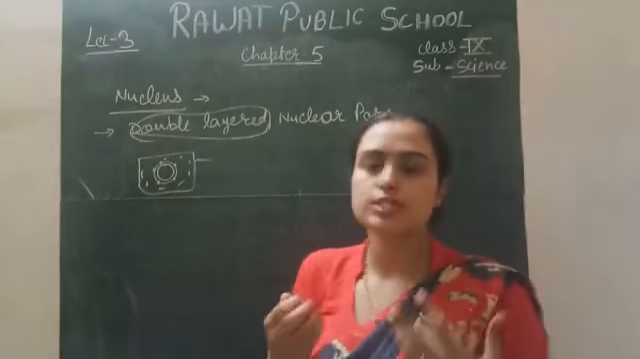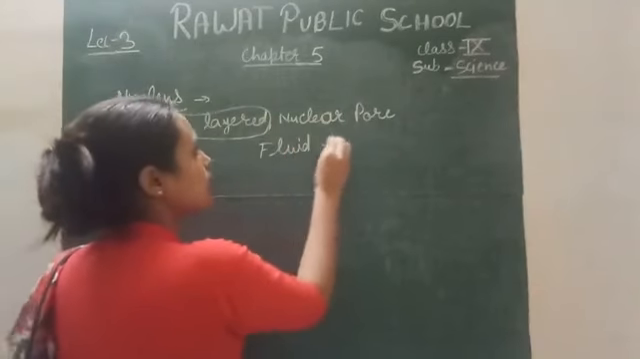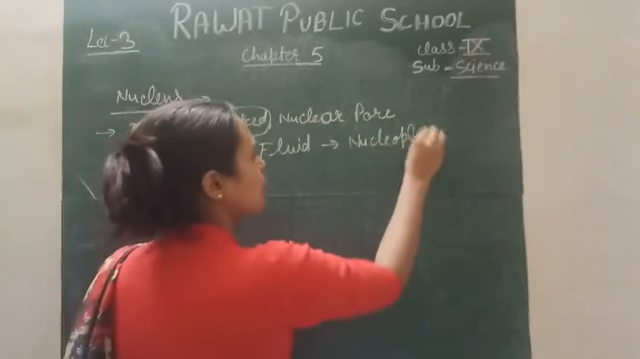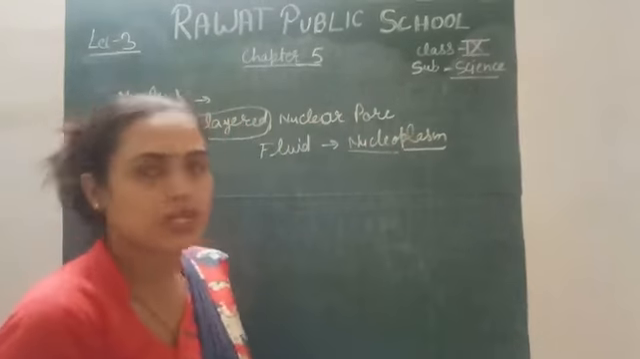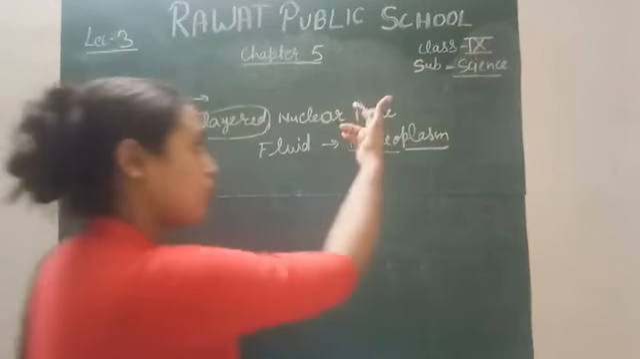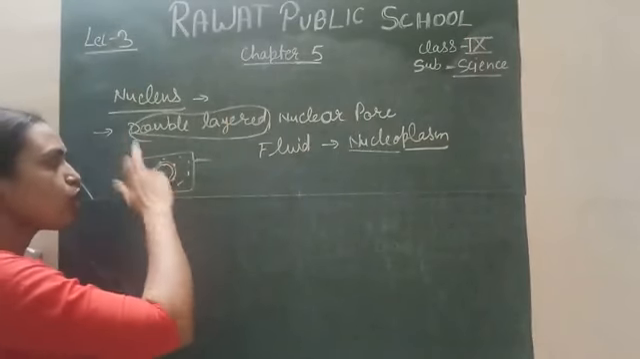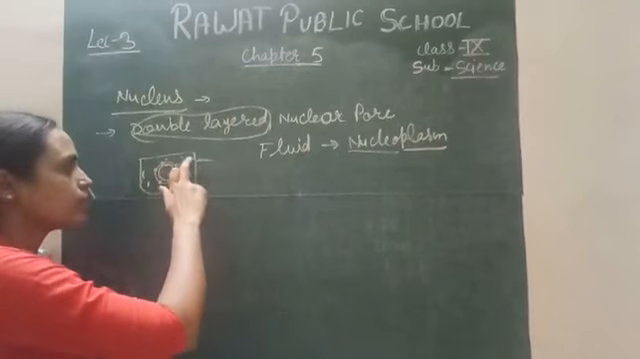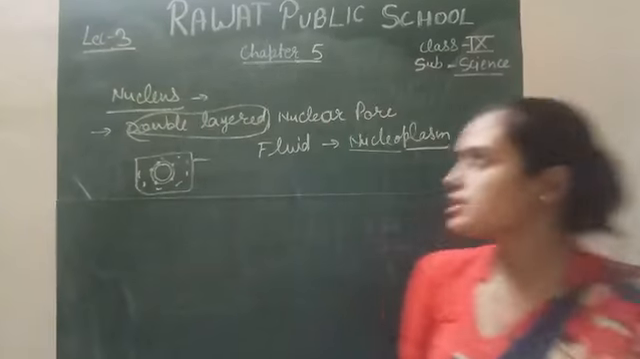Similarly, the nucleus also contains a fluid. This fluid is called nucleoplasm. Plasm means fluid and nucleo means nucleus, so the nucleus has its own nucleoplasm. And the nuclear pores, as I told you, are for the exchange of substances, because some substances go outside from the nucleus and some enter inside the nucleus through these pores.